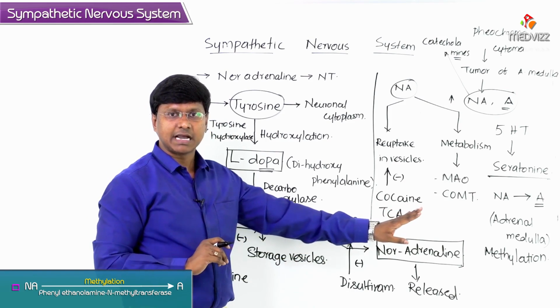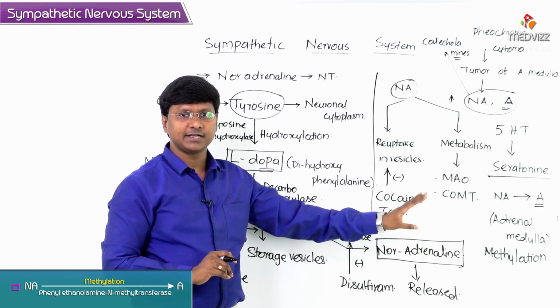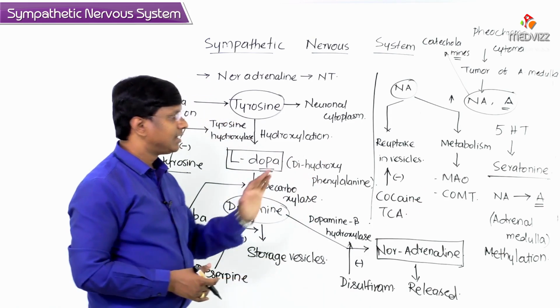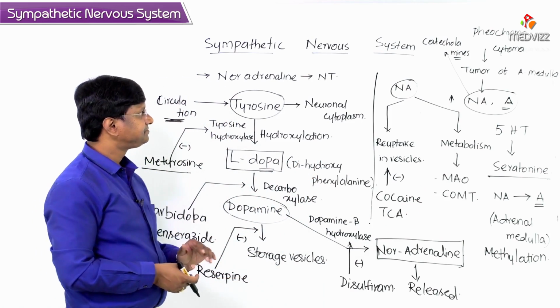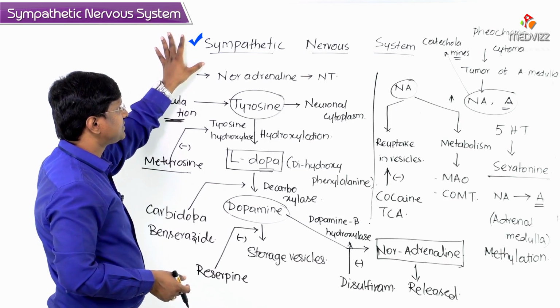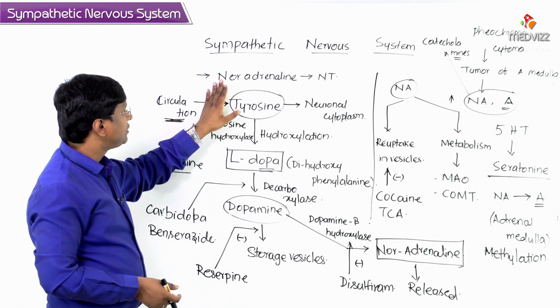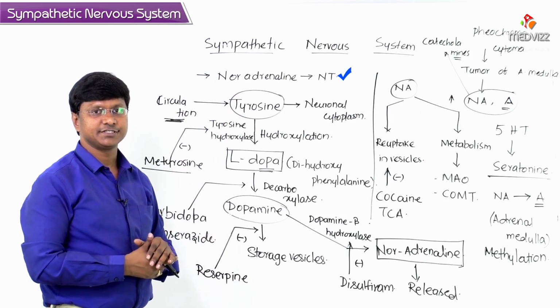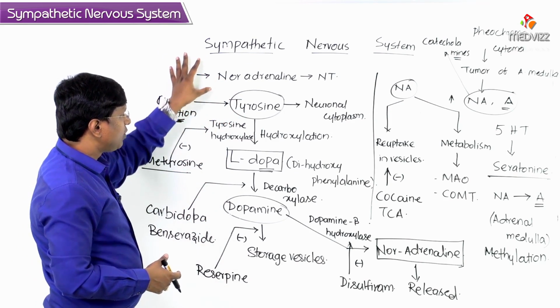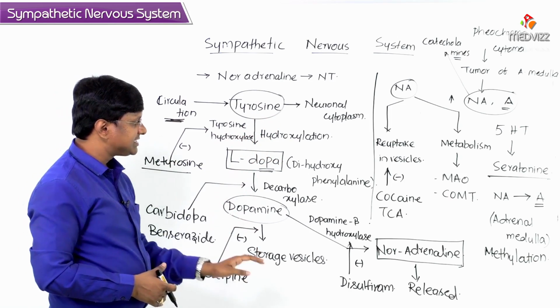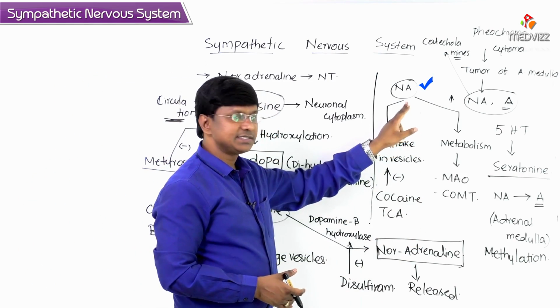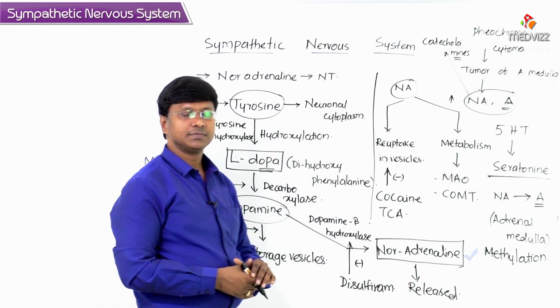Now let me discuss that methylation, but before that let me shortly revise what we have discussed until now. In the sympathetic nervous system, at the majority of sites, we have noradrenaline as a neurotransmitter. Now how is this noradrenaline synthesized or formed?